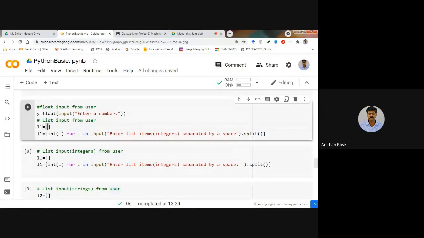So let us write some empty list first, define an empty list like L1 is equal to an empty list, that means only the square bracket, and then you write this command that L1 is equal to, if you want this input list containing only the integer values. In that case, you have to convert that input value into the integer. Okay, so int I.